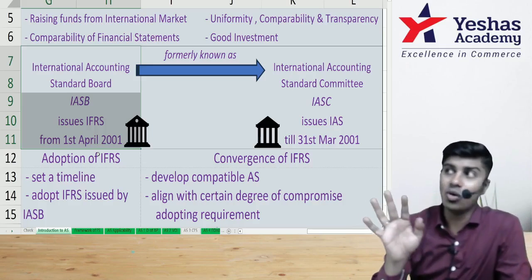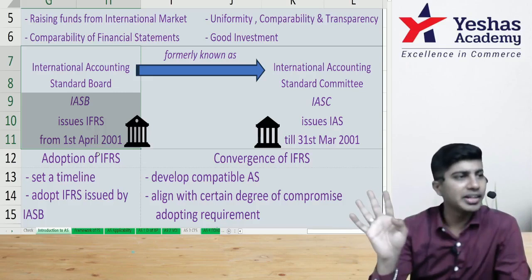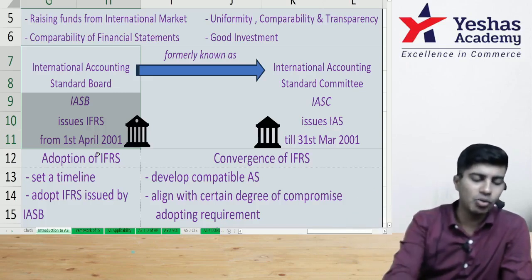Okay. So right now what is there? IASB or IASC? IASB, International Accounting Standard Board. And what is it issued?